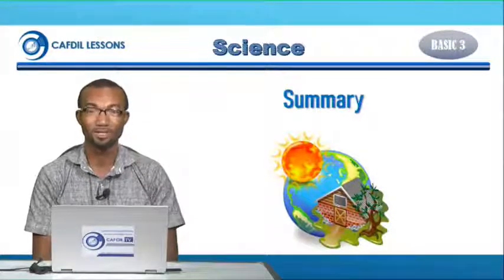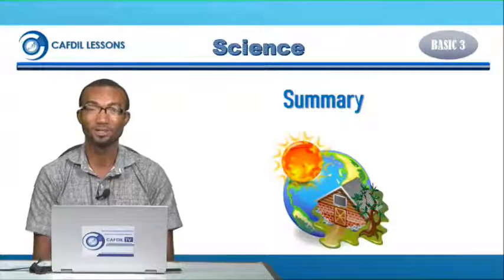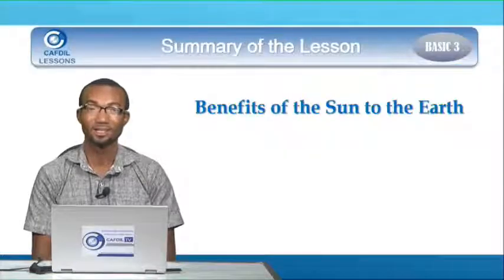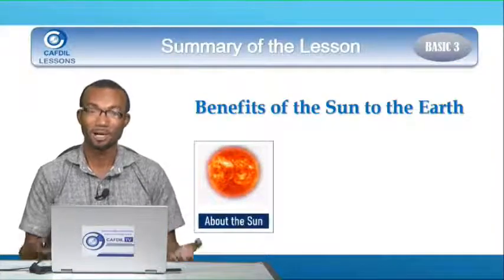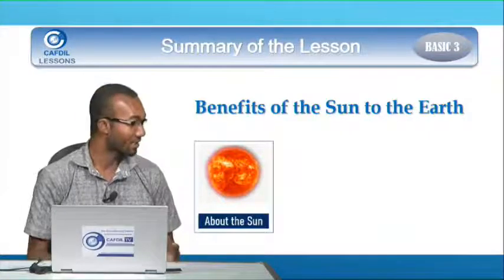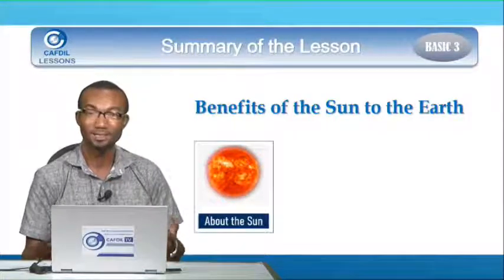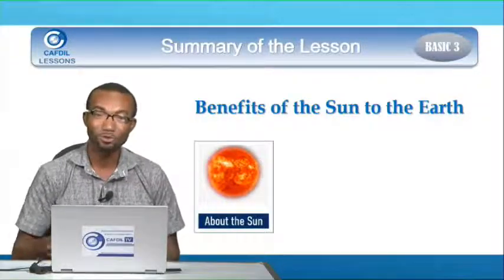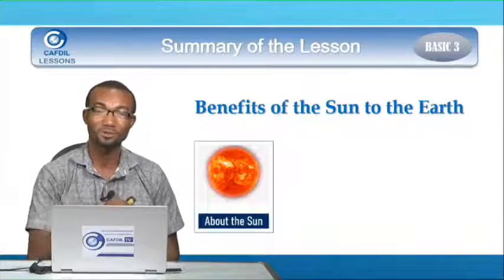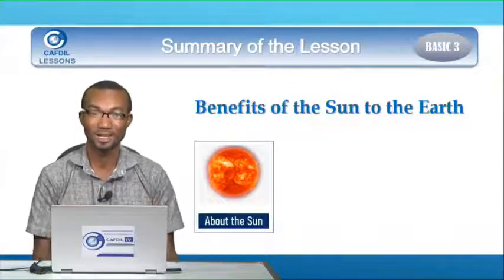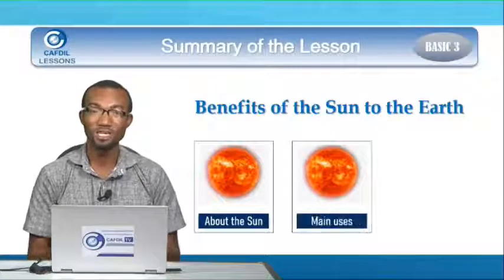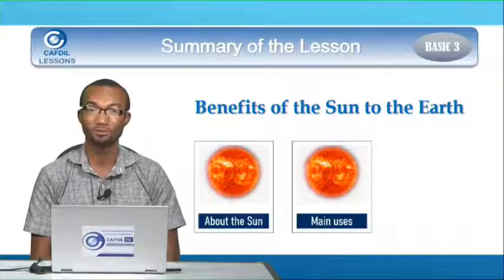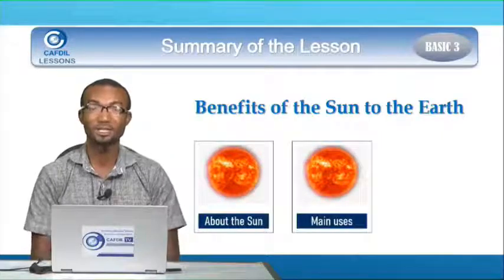Okay, we have gradually come to the end of the lesson, and I believe you have been told much about the sun. First, we said the sun is a big star. The sun is a natural source of heat and light. And the earth goes around the sun, which helps us to get day and night. We also looked at main uses of the sun: plants use it to prepare their food, and we also get energy from this food.